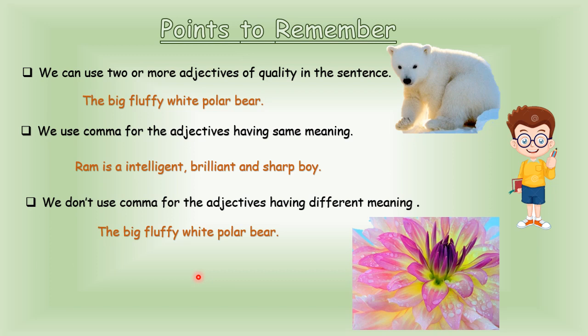This much is clear. Now see what is the fourth point here. They refer to adjectives of quality. Adjectives of quality answer the question of what kind and what type. Yes, children. So I believe this is clear to you. This is all for adjectives of quality. I believe it is clear to you all. Thank you, class. Stay blessed.